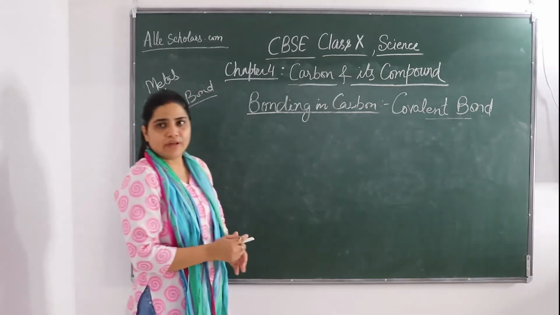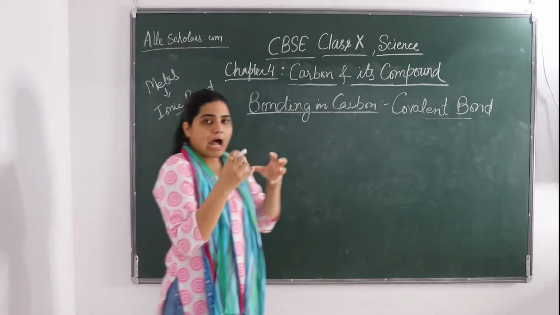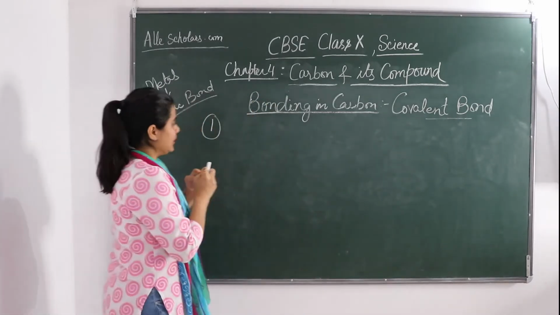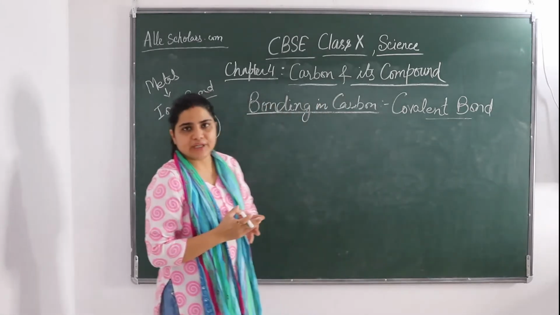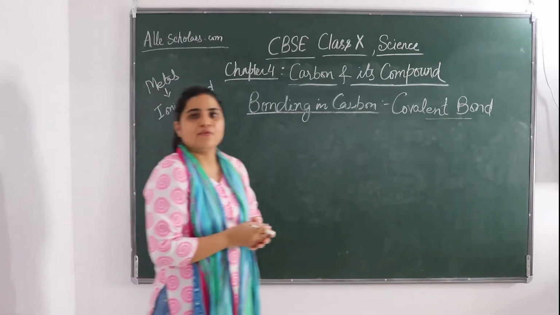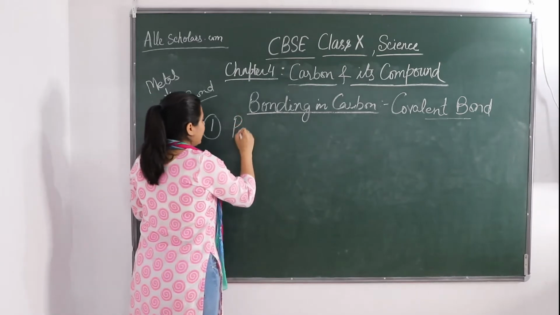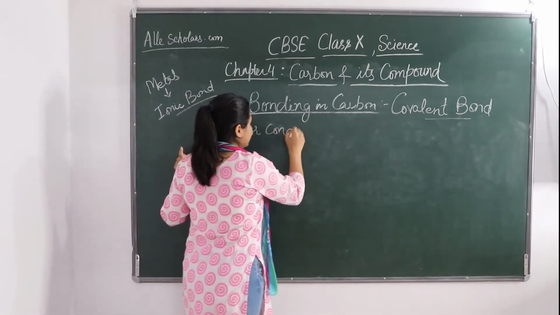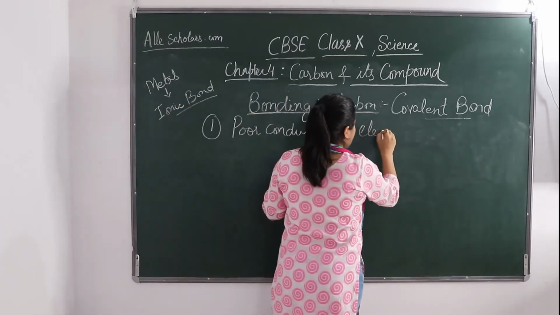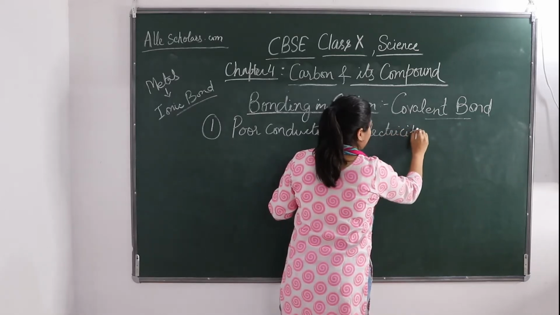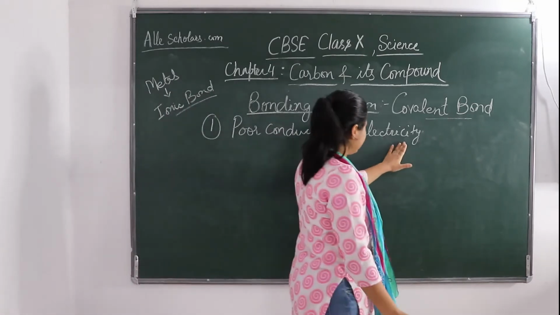If we see these covalent bonds, they are very tightly bound. Okay. So what happens? These electrons are not free. They are not free to move for conduction of electricity. So carbon, with covalent bonds, is a poor conductor of electricity. Okay. So carbon compounds are mostly poor conductors of electricity.